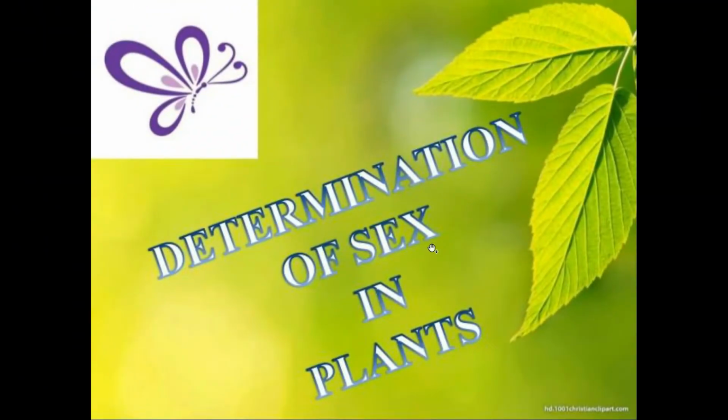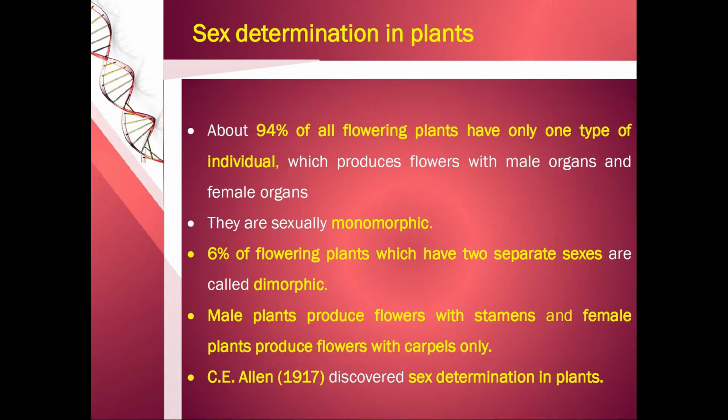In the previous class, in the first half of the lesson, we have learned about the chromosomal theory of inheritance, linkage, crossing over, recombination, gene mapping and multiple alleles. Now in this segment we are going to learn about sex determination in plants and mutation. First we shall see sex determination in plants.